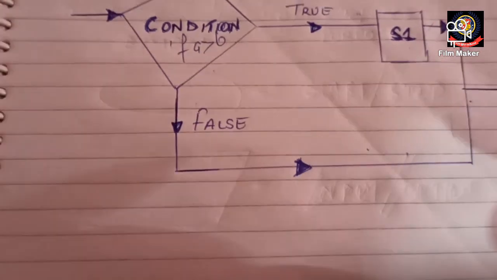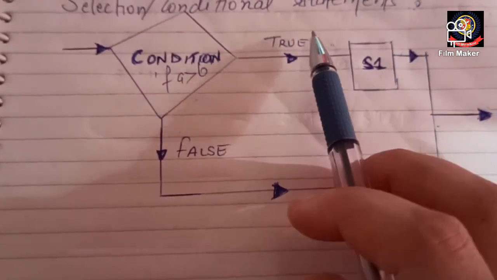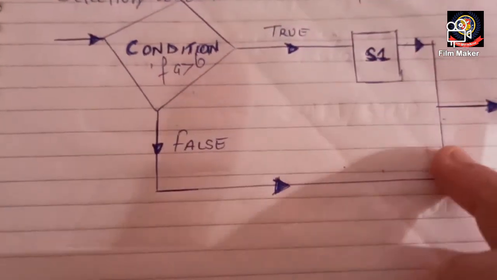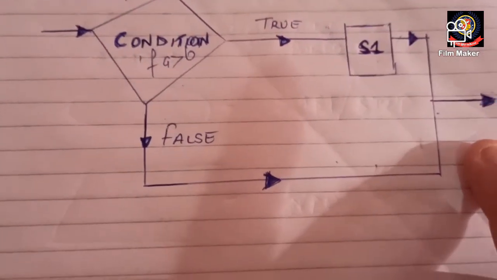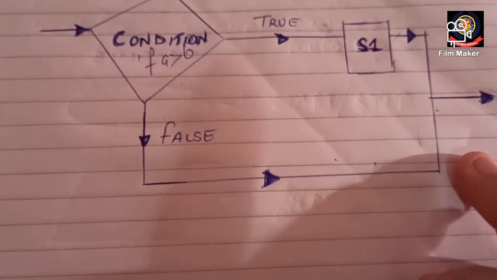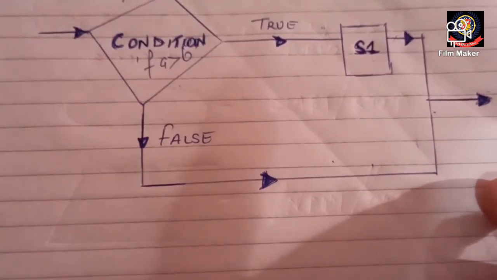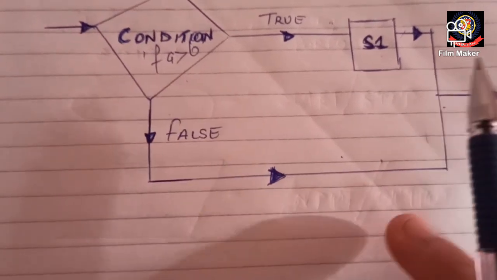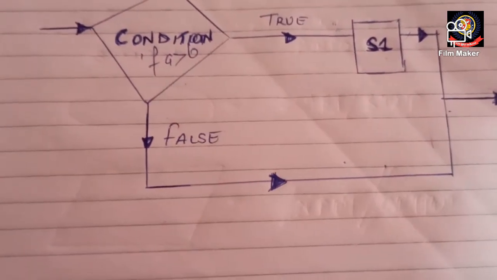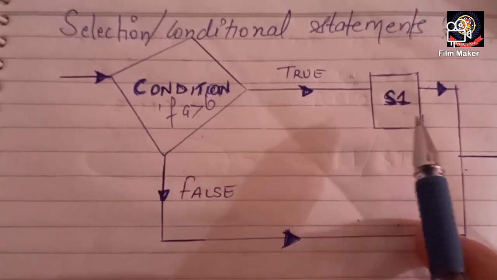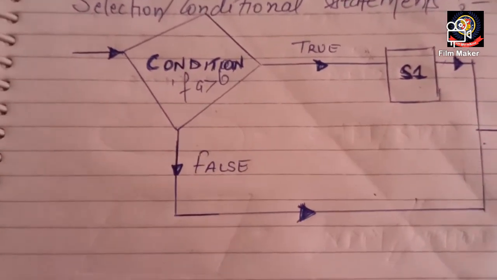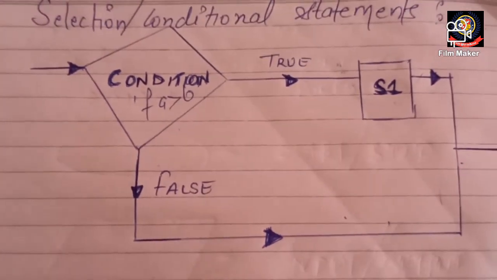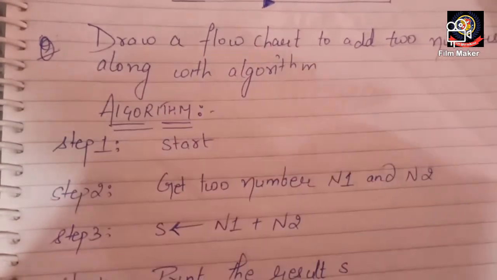Clear, children? So this is how we can design selection conditional statements while writing an algorithm. I hope this has been clear to you. Now in the next video I'm going to discuss a few more examples of writing an algorithm, meaning how we write the algorithm. One example I'm going to give you right now, and after that we'll discuss in the next class.